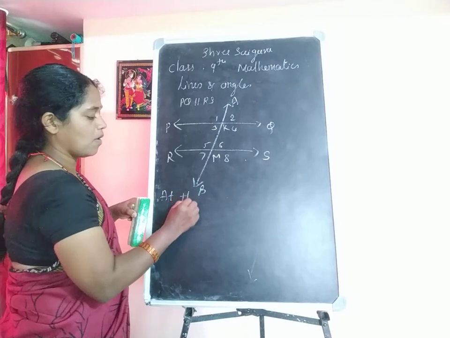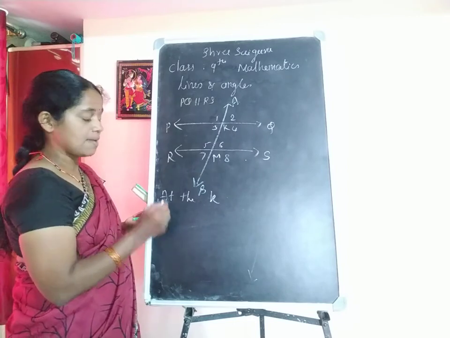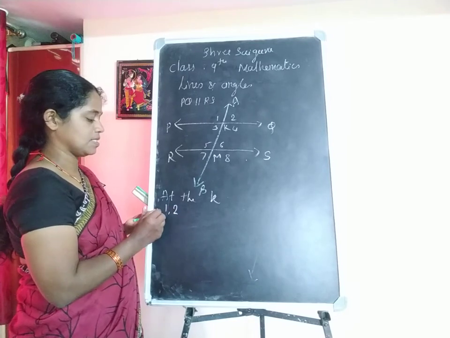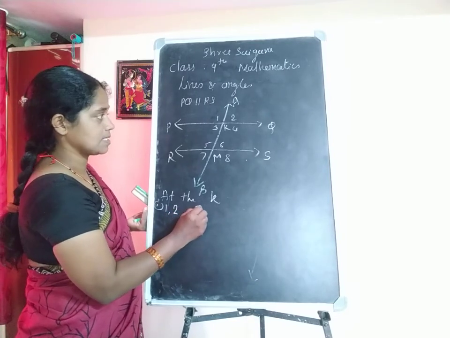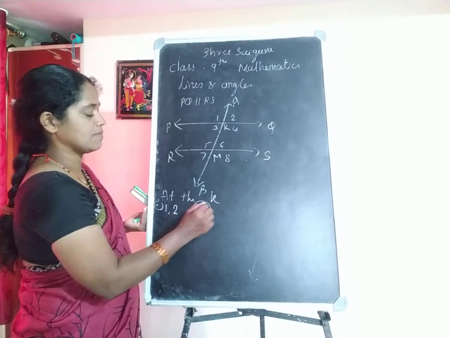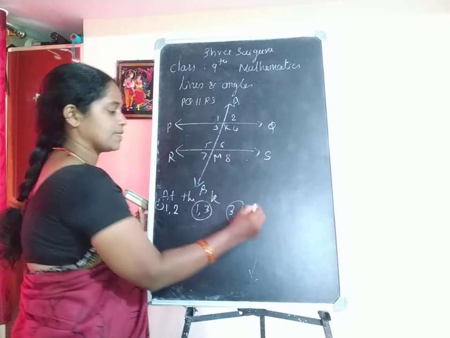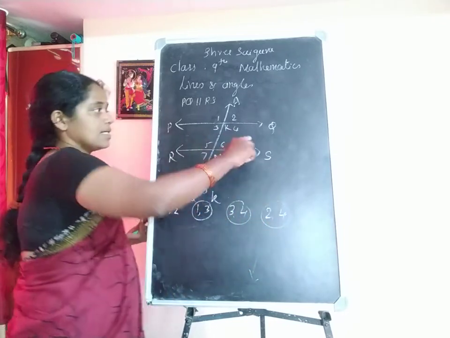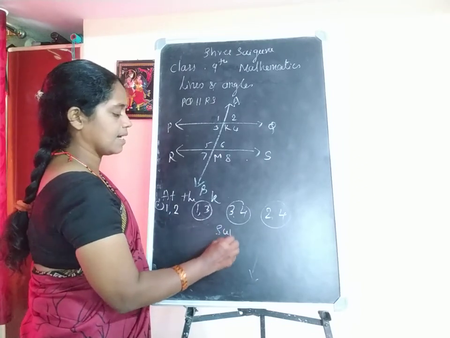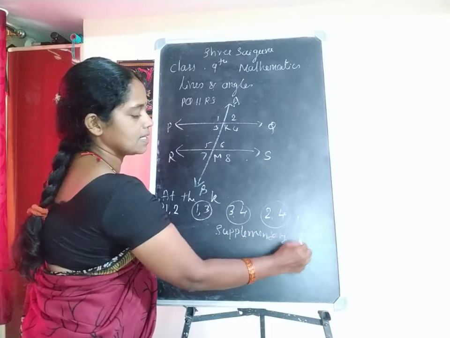At the point K, let us take this. What kind of angles are possible? I will write the angles in pairs. That is 1 and 2. This is one pair. Next one is 1 and 3. This is one pair. 3 and 4. This is one pair. Next one is 2 and 4. These angles are called supplementary angles, or this is also called a linear pair.